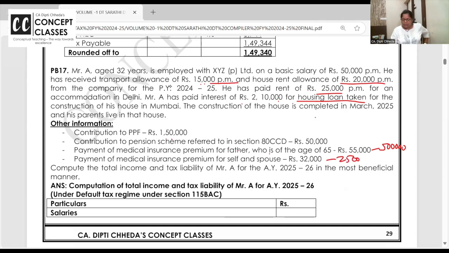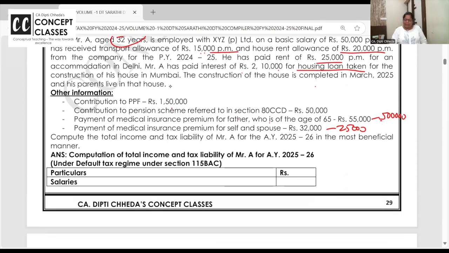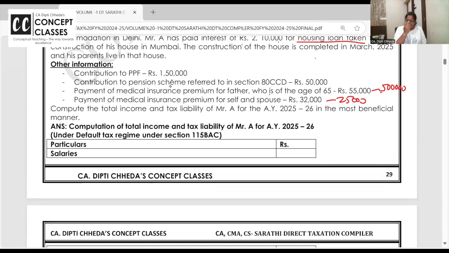How much is allowed? 25,000 because he's 32. I hope you remember. Mediclaim for self, spouse and children 25,000. For parents, mother and father together, 50,000. If I am the only senior citizen, then 50,000 for me, 50,000 for my parents. Computation of the income and the tax slab.